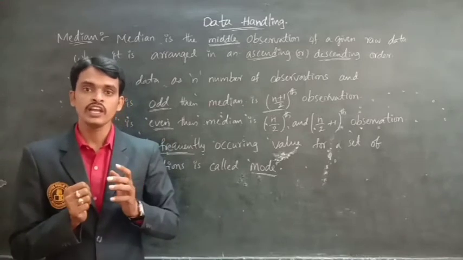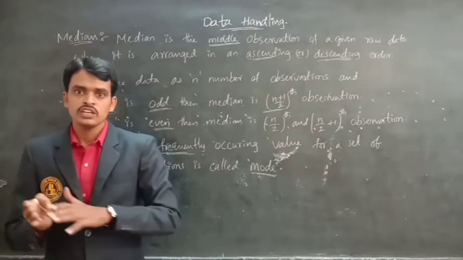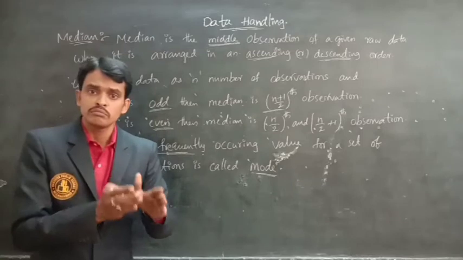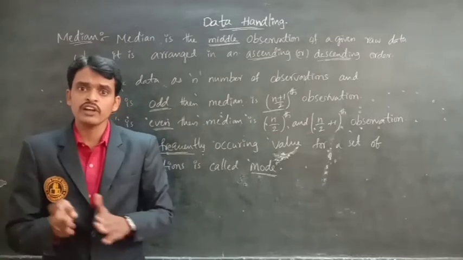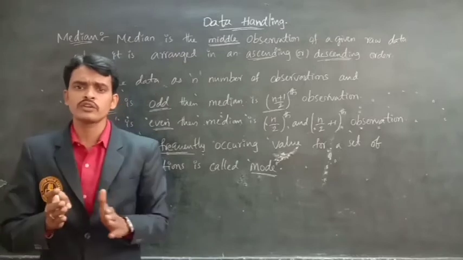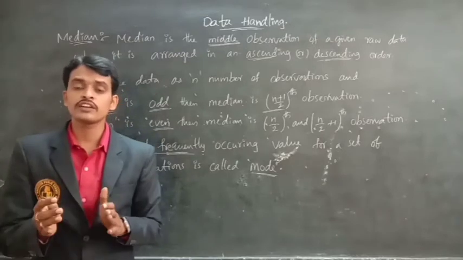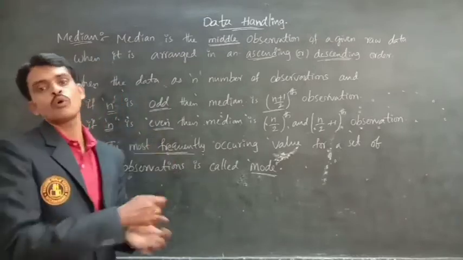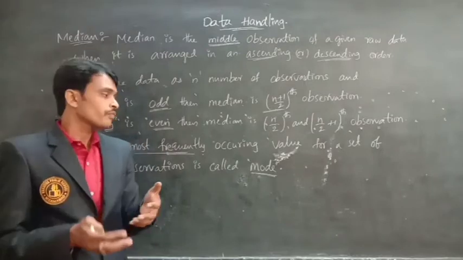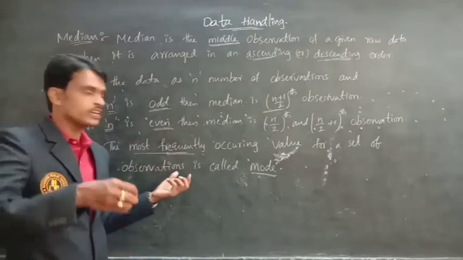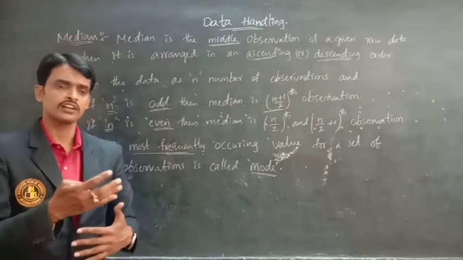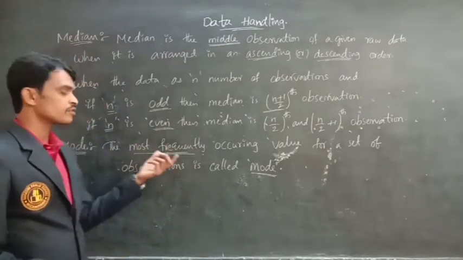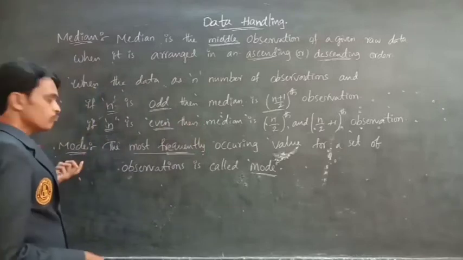Raju. Why? Raju got first rank many times. Raju comes very frequently to get the first rank, so Raju is the mode. The observation that we get repeating, recurring, is called the mode.